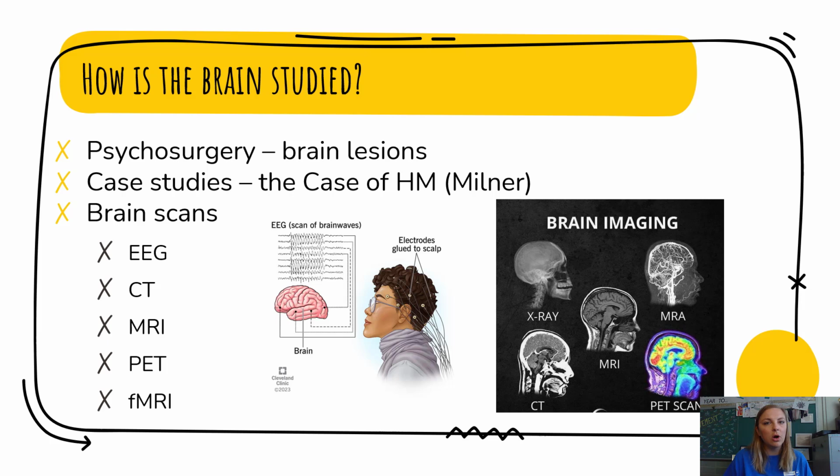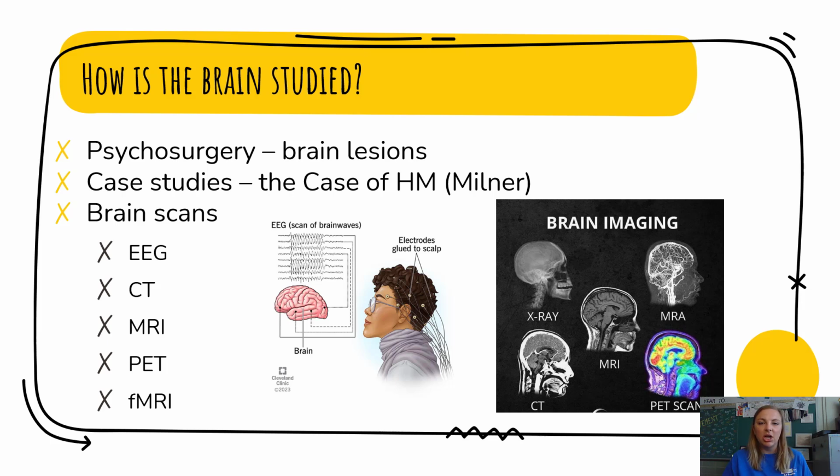A CT scan, or computed tomography scan, is going to give us an X-ray of our brain. And it just gives us a very static X-ray image of our brain. A CT scan is not going to give us any information about which part of the brain is functioning at the time, but it can give us information about what structures are different sizes or misformed, or if there are any foreign bodies inside of the brain.